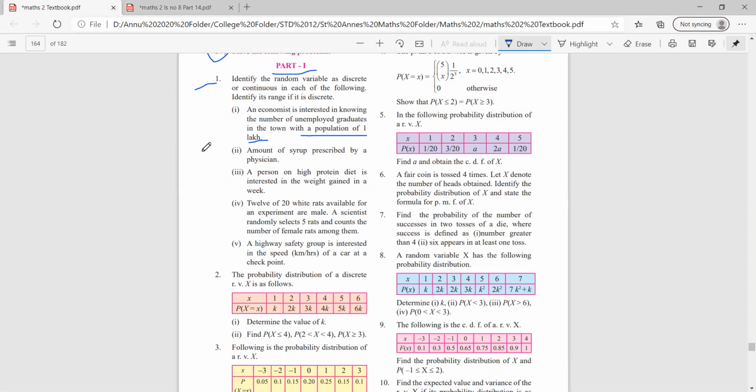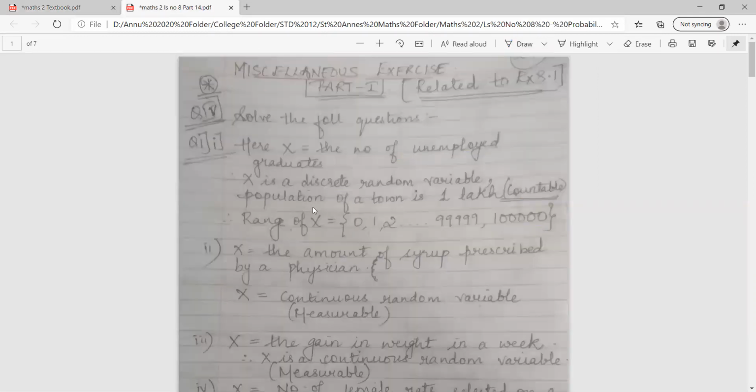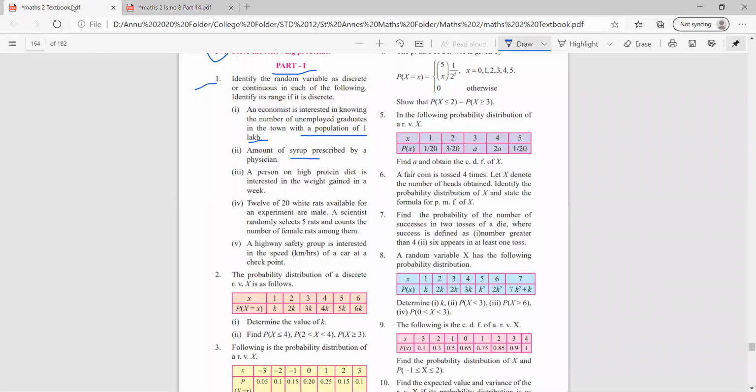Moving to the second one: amount of syrup prescribed by a physician. Now syrups usually are measured in milliliters, ml. So it is measurable. We'll write, let X be the amount of syrup prescribed by the physician. So X stands for a continuous random variable, that is, it is measurable. So you cannot write the range of it.